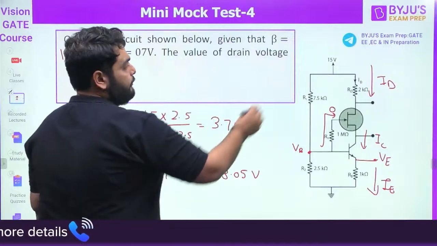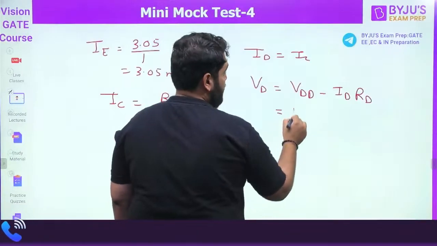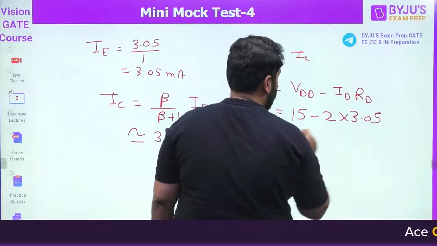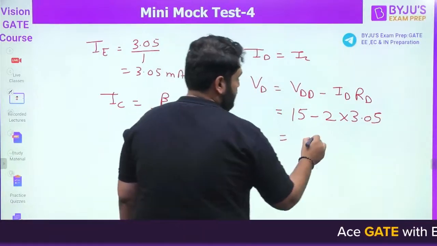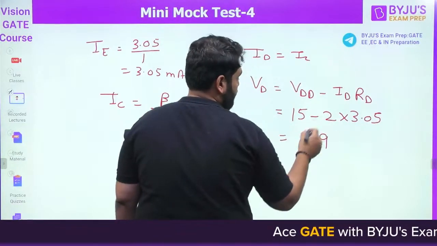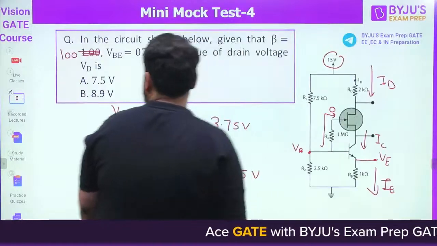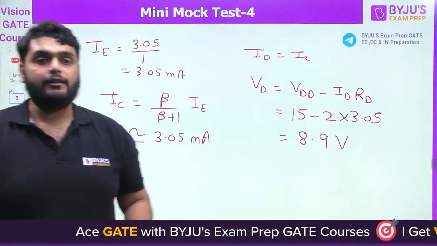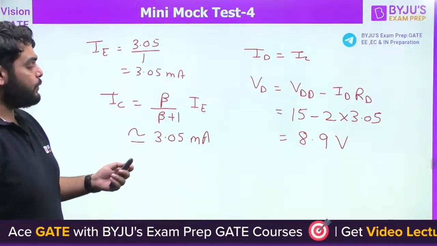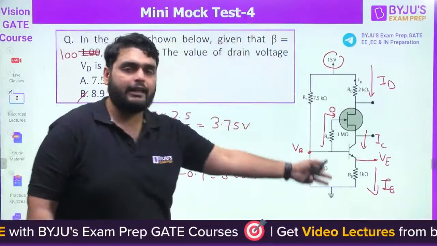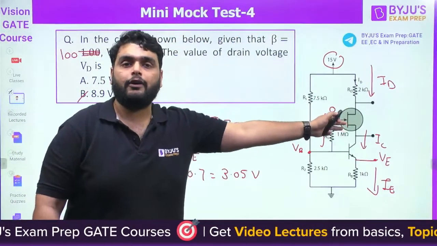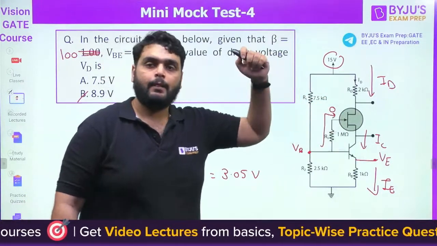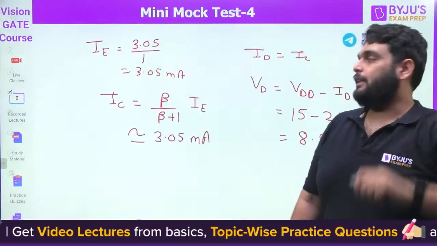VDD is 15 volt and RD is 2 kilo ohm. So 15 minus 2 multiplied by 3.05. So 6.1 we got, and 15 minus 6.1 gives 8.9 volt. We got 8.9 volt, option B. Understood? Simple question. Just you need to see the flow of current carefully. Once you understand the flow of current carefully, there is nothing left in this question. Okay, got it? So we will end our session here.